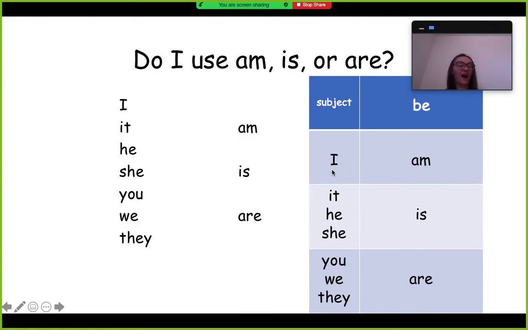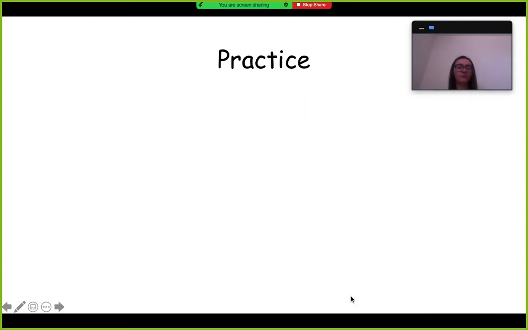When you use I, you need to say I am. If you're talking about it, he, or she, you use is. If you say you, we, or they, you use are. So you are, we are, they are, or it is, he is, she is. So am only works with I, is only works with it, he, and she, and are only works with you, we, and they. So we're going to do a little bit of practice.